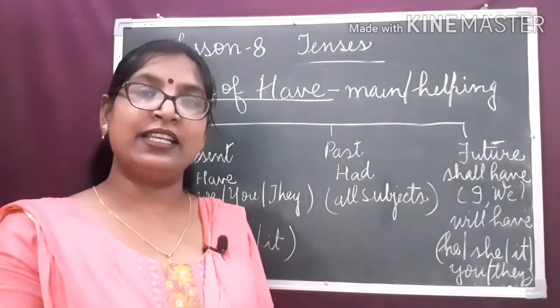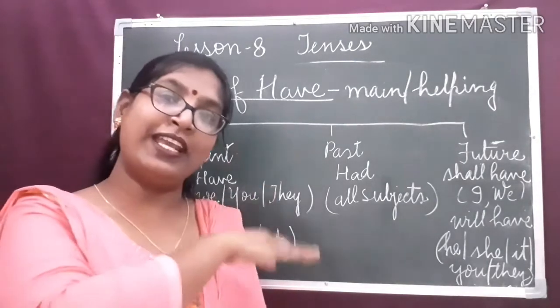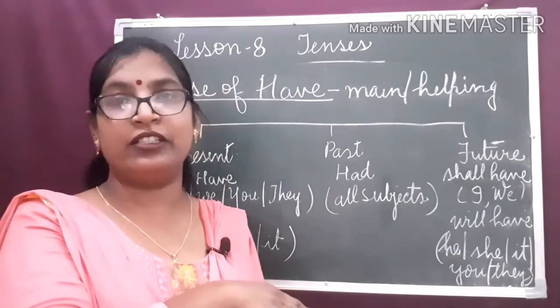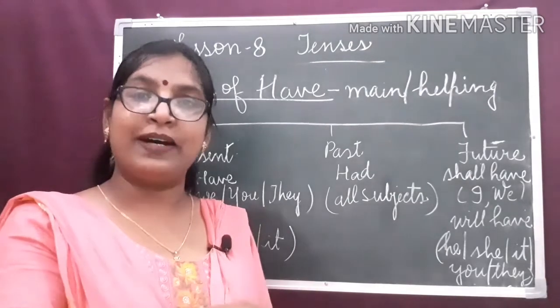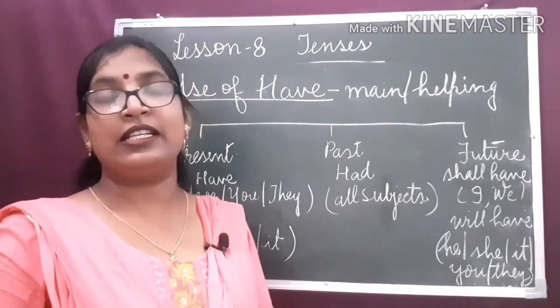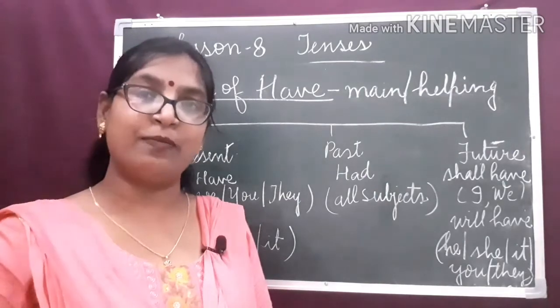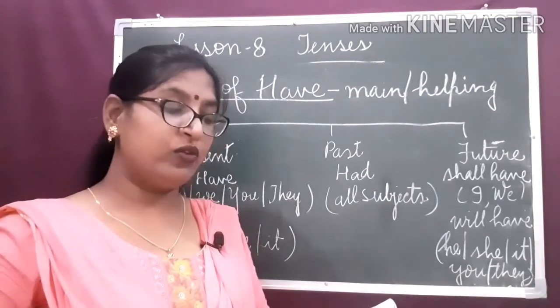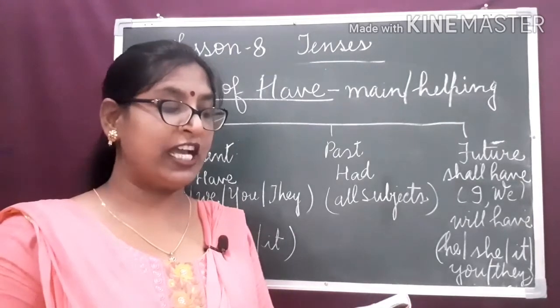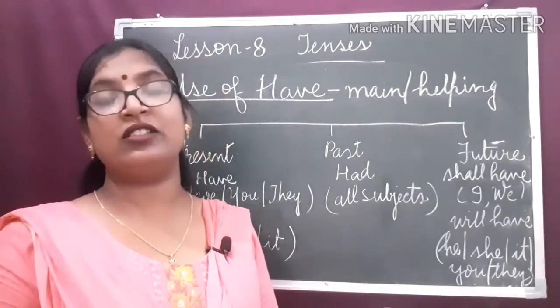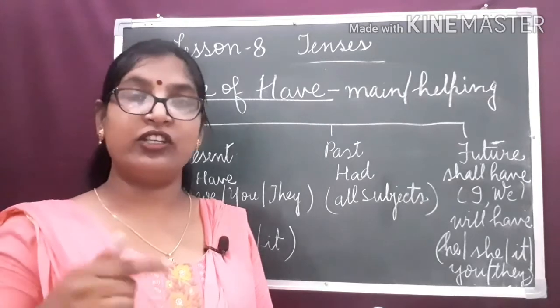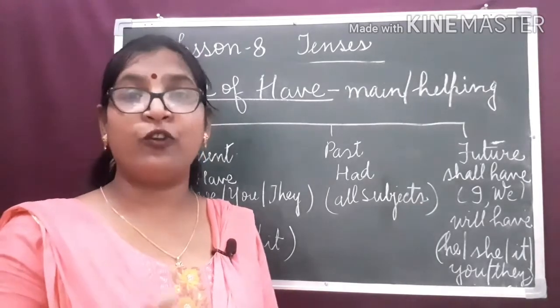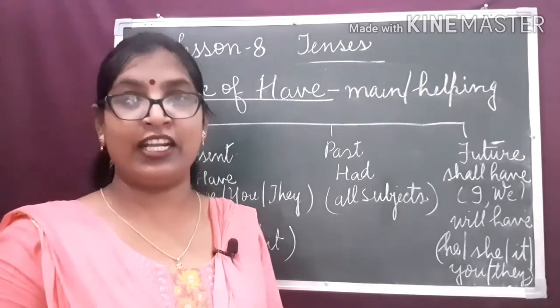Past tense tells about the action which took place some time earlier, and the future tense indicates the action which will take place in the future. We know that the verb shows the time by certain changes in its form. According to the tenses, the forms of the verbs are changed.